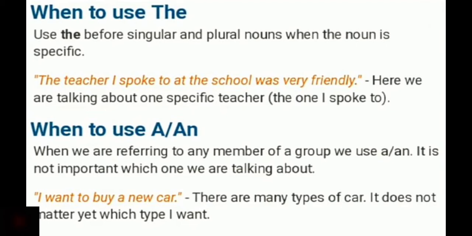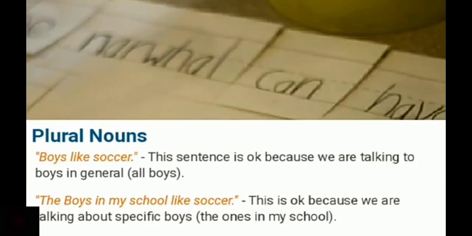When to use a or an? When we are referring to any member of a group, we use a or an. It is not important which one we are talking about. At that time we don't refer to a particular or specific thing or person, right? I want to buy a new car. There are many types of car. It doesn't matter which type I want. There are many, and we are referring to any one among them, right?